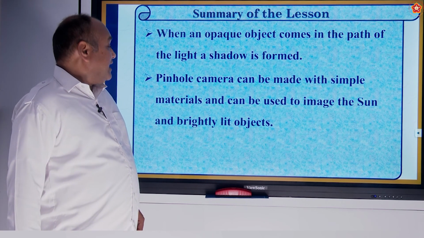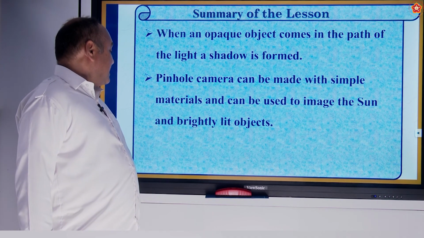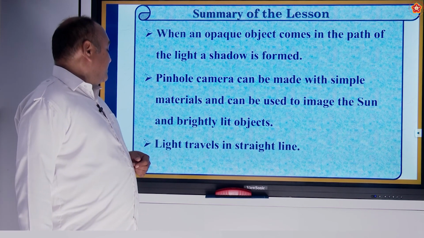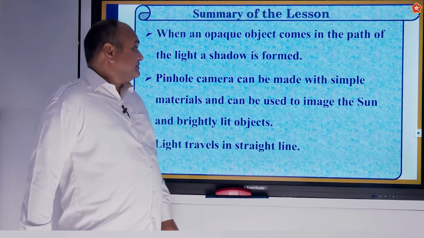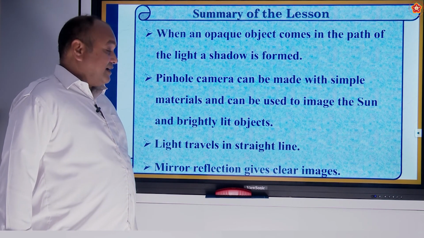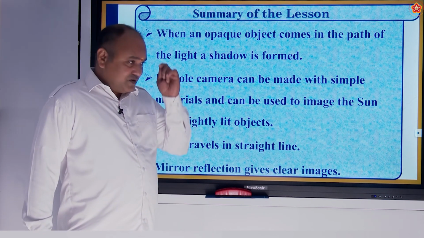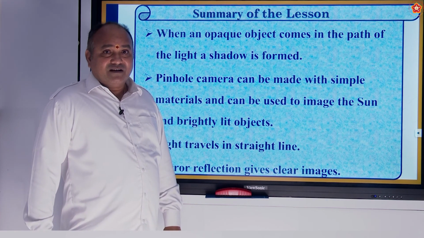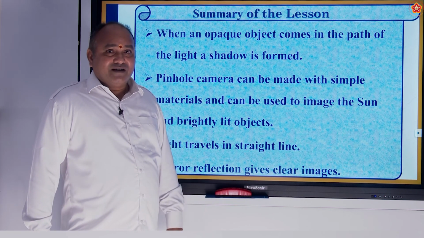A pinhole camera can be made with simple materials and can be used to image the sun and brightly lit objects. Light travels in a straight line. We have done an experiment activity as well. Mirror reflection gives clear images, isn't it? When you look at a mirror to dress yourself, to groom yourself, it gives a clear picture of yours, a clear image of yours. Then only you will be able to groom yourself, right?